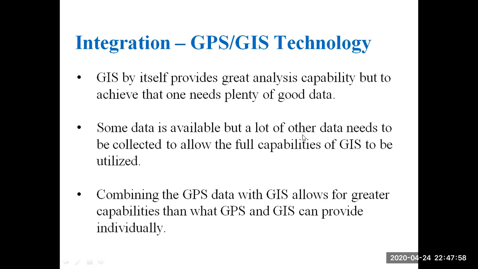Some data is available, but a lot of other data needs to be collected. Here it will collect the other data from the GPS. Combining the GPS data with GIS allows for greater capabilities than what GPS and GIS can provide individually. GPS will provide only the position of a particular feature, whereas GIS will analyze that data, perform manipulations, and then provide the accurate position on the map. So by integrating these two, we can achieve greater capabilities.